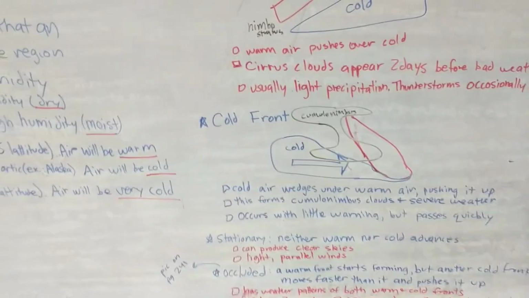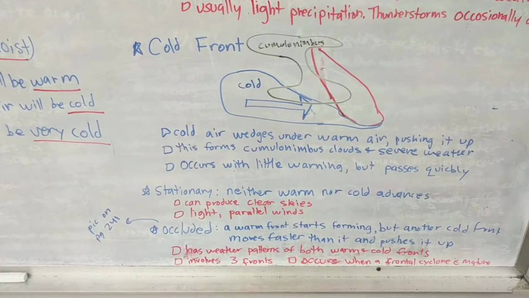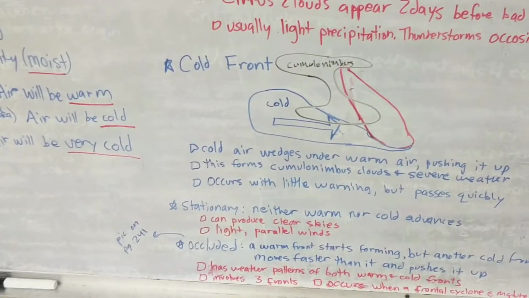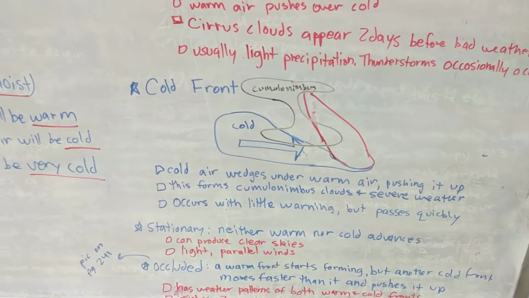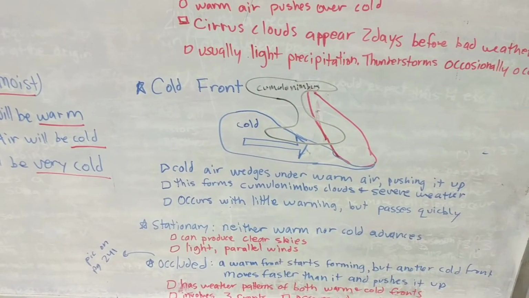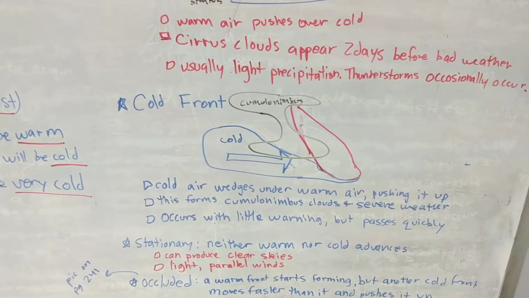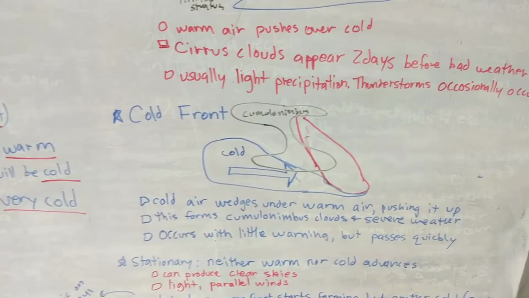Cold fronts are the exact opposite of warm fronts in every way. Cold fronts will form when a cold air is wedging itself under warm air. That pushes the warm air up really fast. That causes a cumulonimbus cloud to form. Remember, cumulonimbus clouds, our key identifier was lightning. So a cumulonimbus cloud will typically bring a thunderstorm.